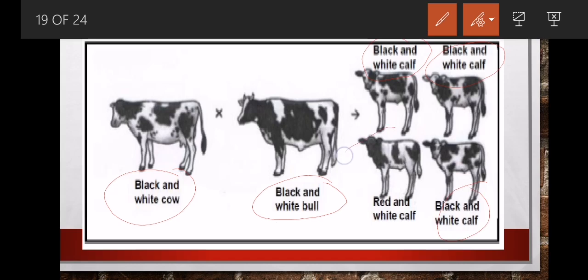Look at offspring number 4. It is now red and white. So what has happened, people, here is that there was a reappearance of the red color that has been absent for many generations. This characteristic, which is red, has just reappeared, but it was absent for many generations. And then we give that a name and say it's atavism.